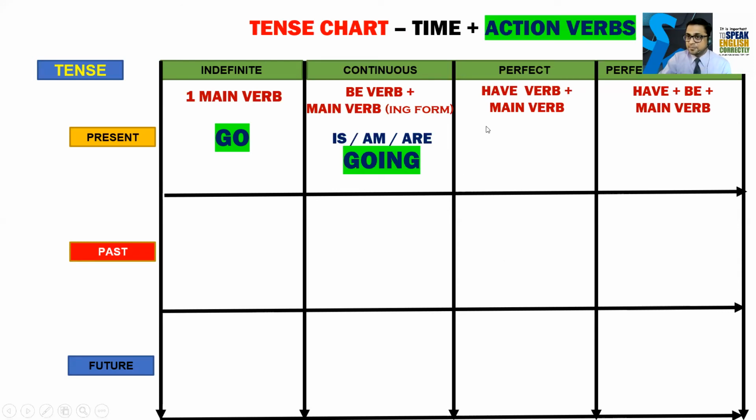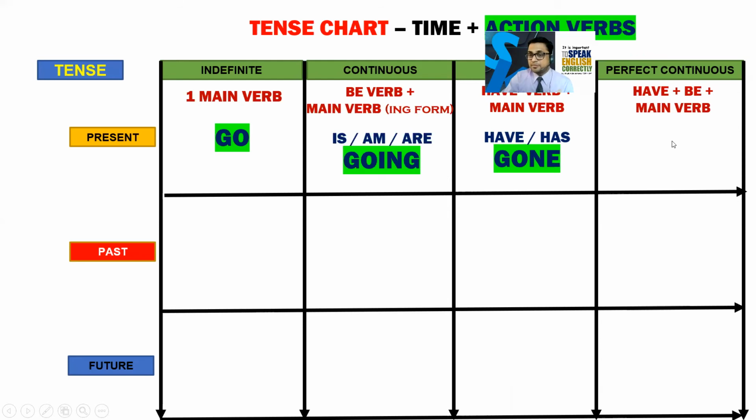Present perfect will have has or have, and then the main verb, so it will be gone. Present perfect continuous will be have, be, and main verb, so it will be has been or have been, and then you will write going.